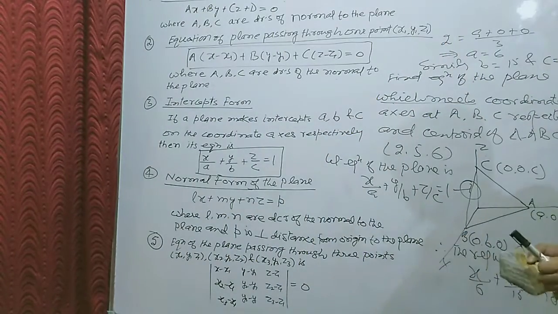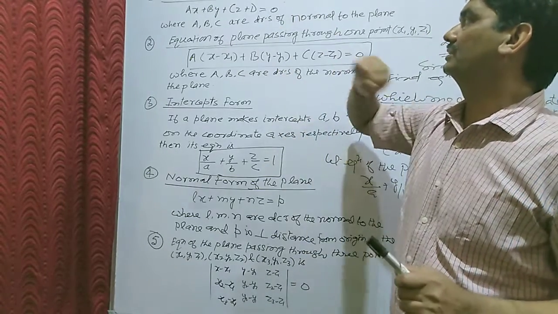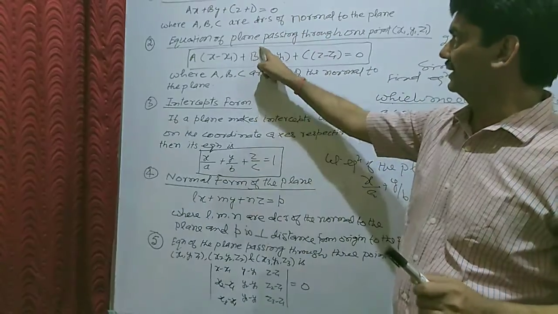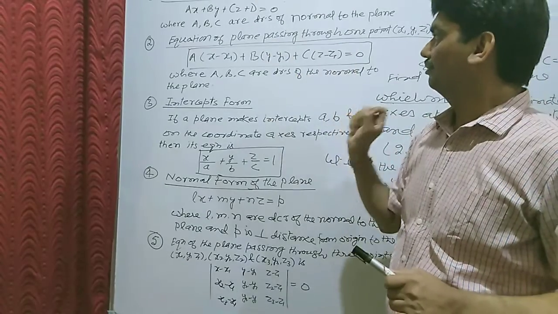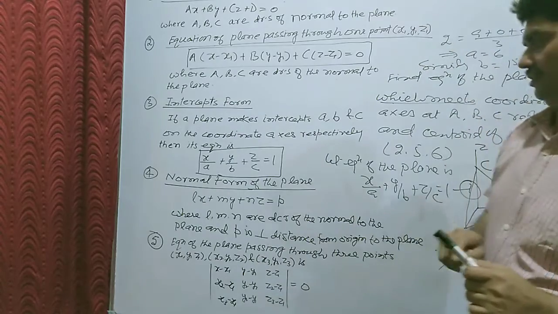Next, the equations of the plane: first was the general equation, second the equation of a plane passing through one point, third the intercept form, and fourth the normal form.